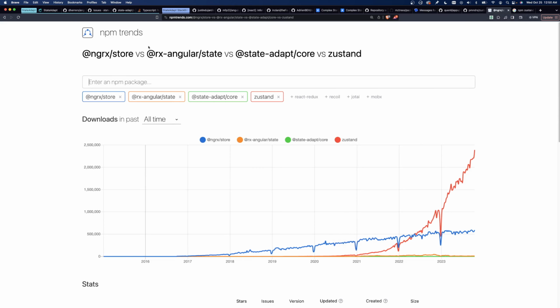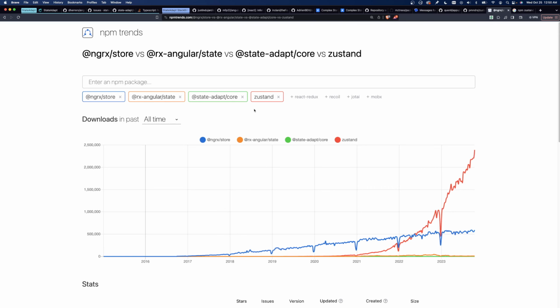Here is npm downloads. Zustand is the red one. And for comparison, the main state management library in Angular is the blue one, NgRx Store. Zustand is way more popular than NgRx.